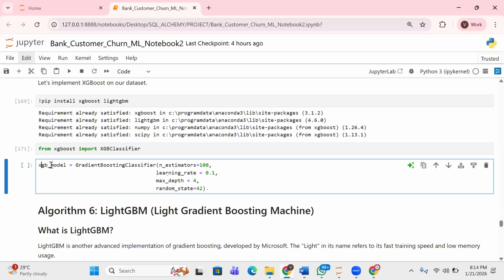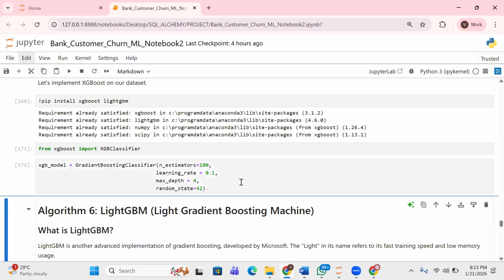Like I said, the gradient boosting algorithm is built from this itself. So I'm still going to leave this as it is. Remember, I already said it's a gradient boosting algorithm. So number of estimators, learning rate, max depth, and so on. I'm still going to leave this as it is. Then we run this.